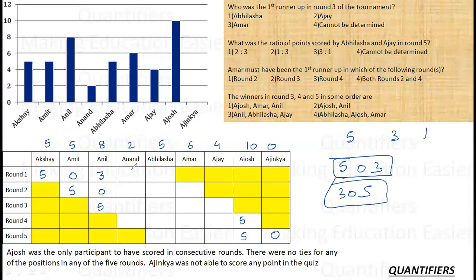Anand has scored 2 points, so he has scored 1 and 1. So where can he score 1 and 1? He can score 1 and 1 here, or he can score 1 and 1 here, in any two places, right? Okay.